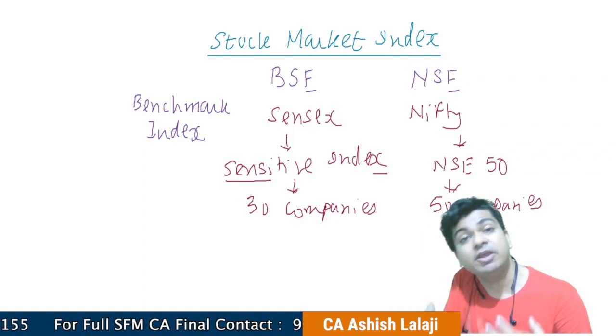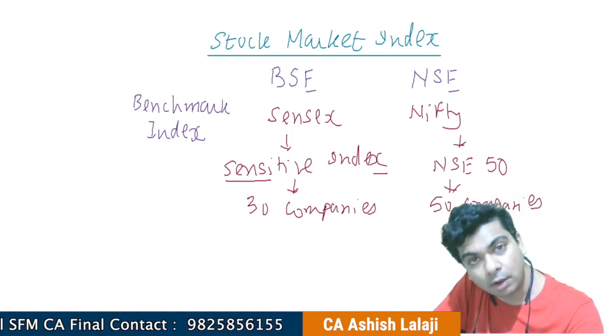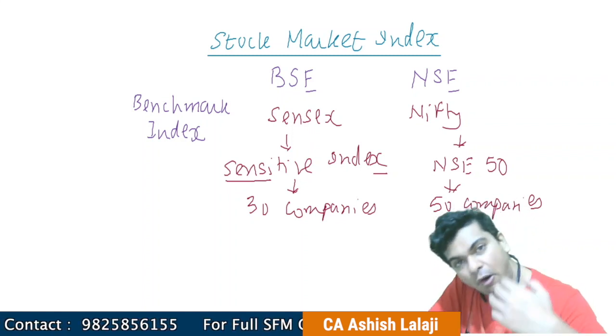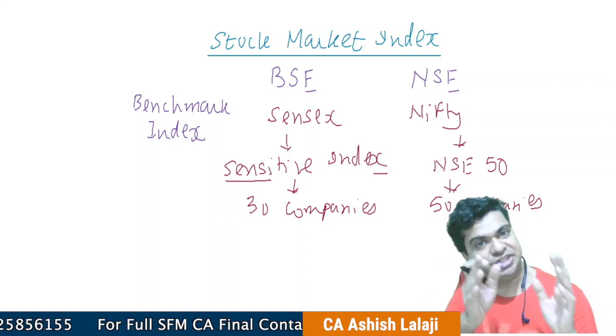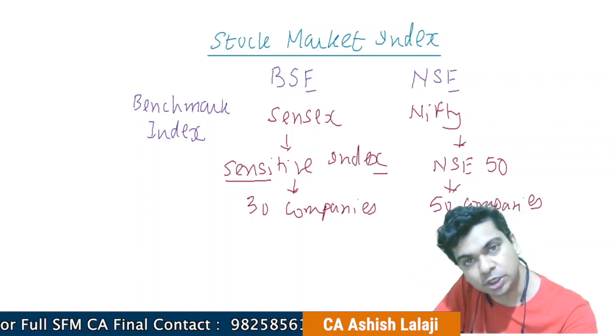That is the reason we call the index the barometer of the economy. If the SENSEX is going up or if the NIFTY is going up, continuously rising, it just means that the economy is expected to do well in future.